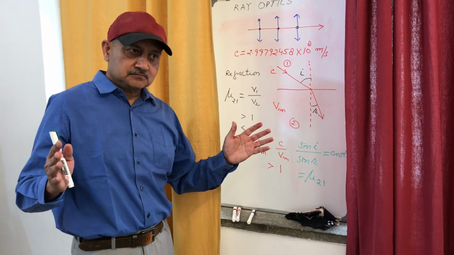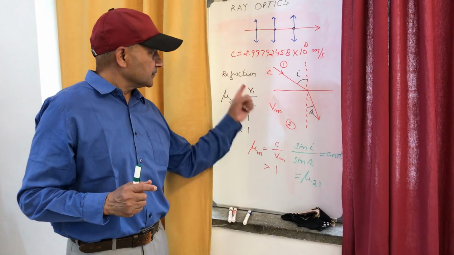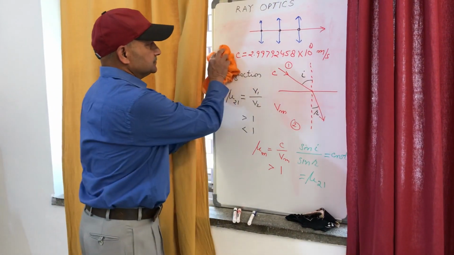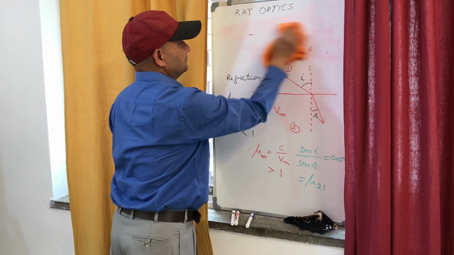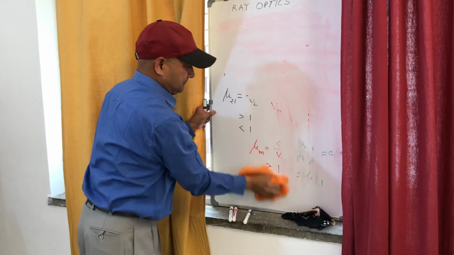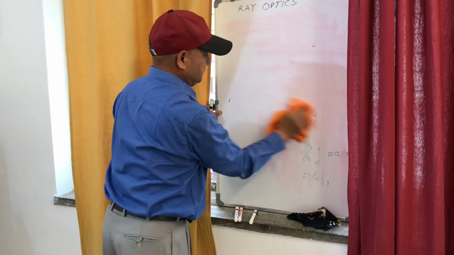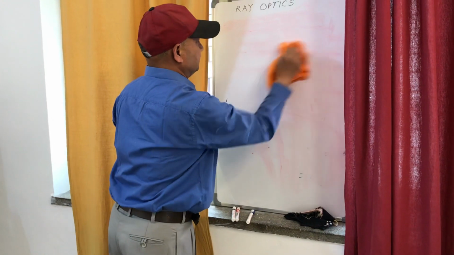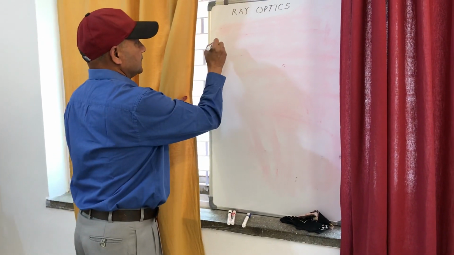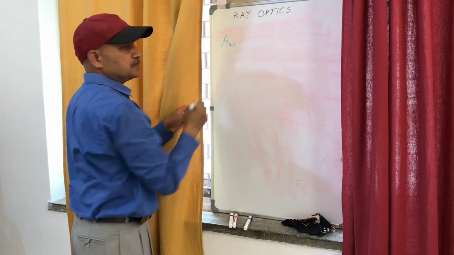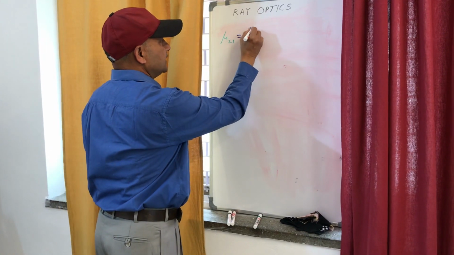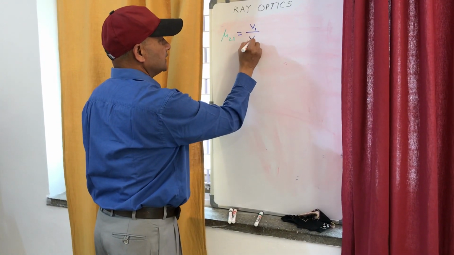So if we combine this law and the definition of refractive index, we can combine it like this: the refractive index of the second medium with respect to the first medium is equal to the velocity of light in the first medium to the velocity of light in the second medium.